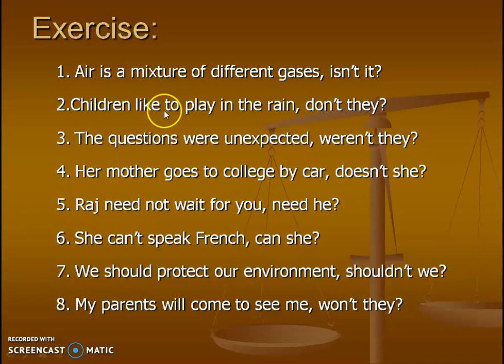Air is a mixture of different gases, isn't it? Children like to play in the rain, don't they? The questions were unexpected, weren't they? Her mother goes to college by car, doesn't she? Raj need not wait for you, need he? She can't speak French, can she? We should protect our environment, shouldn't we? My parents will come to see me, won't they?